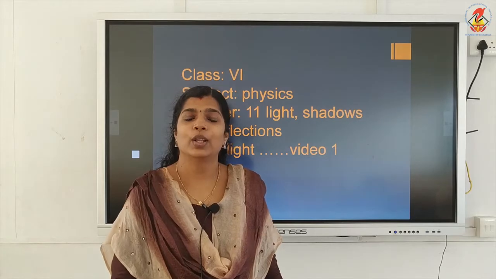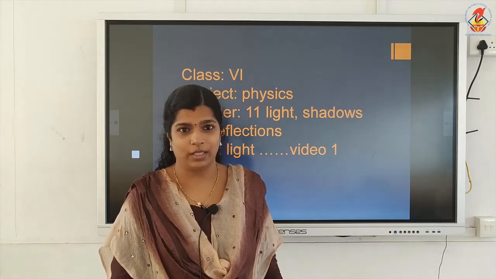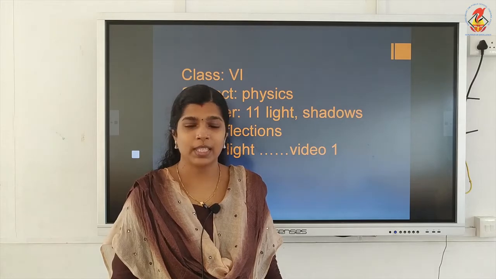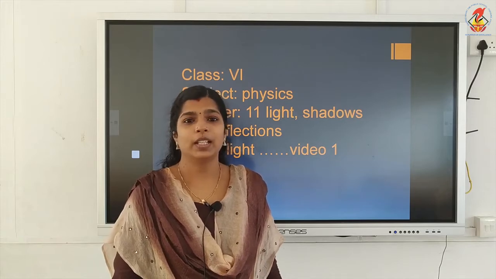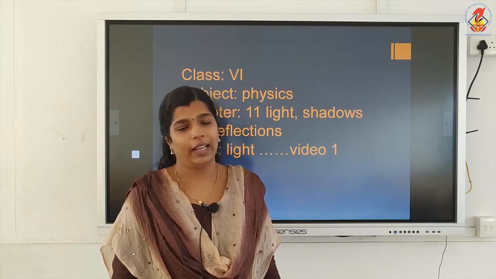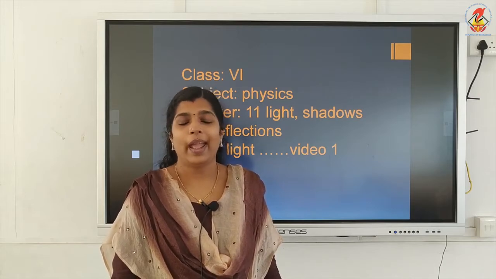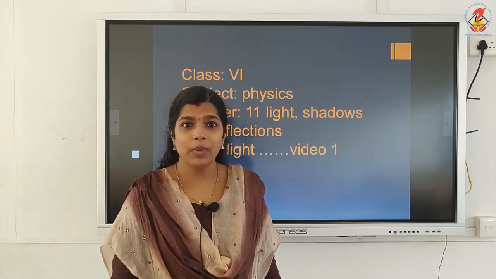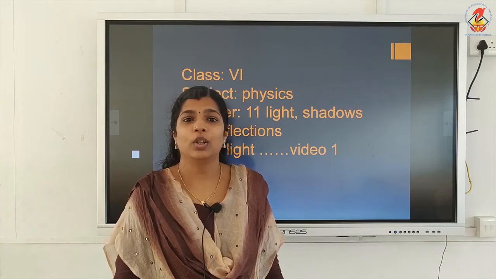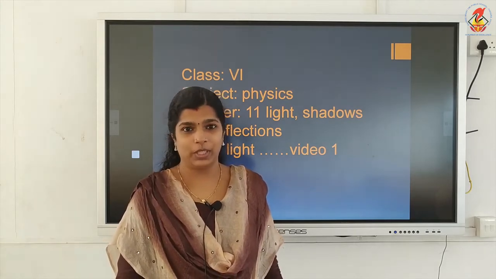That is known as a luminous object. A luminous object means an object that is able to produce its own light, or an object which emits its own light.